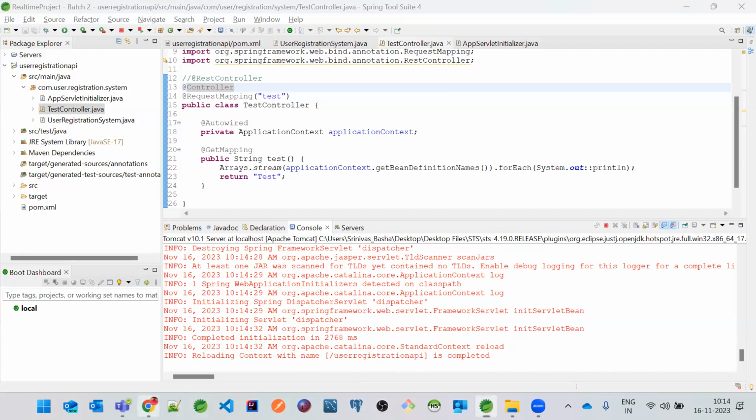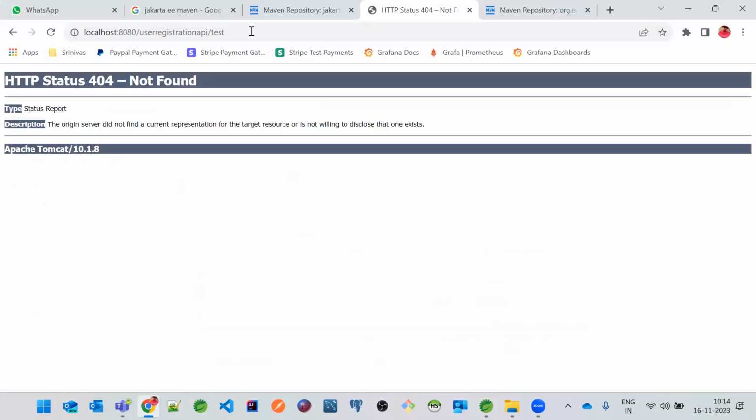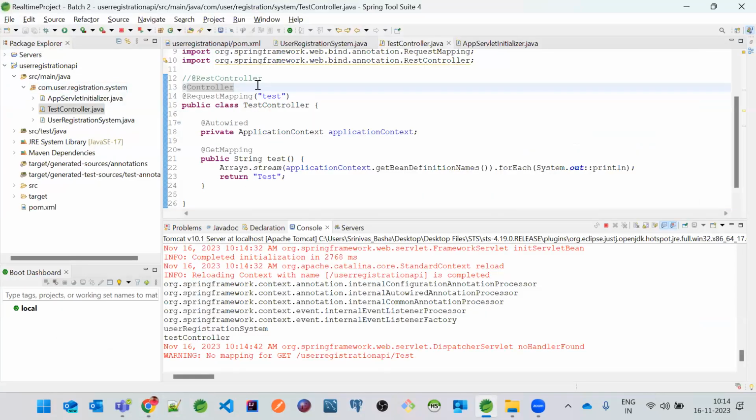So now let's hit this application endpoint and let's see what is the problem. So here we have used @Controller, but it is not coming. But if you see this, @Controller is just returning the response. What is the response here? Test, right? But still it came to the class.